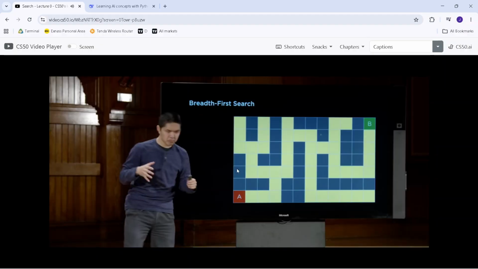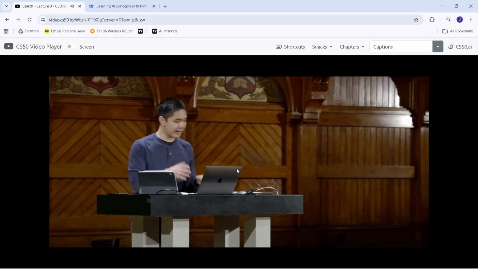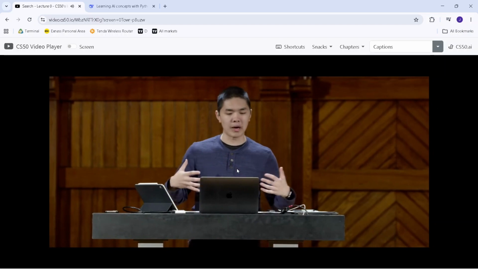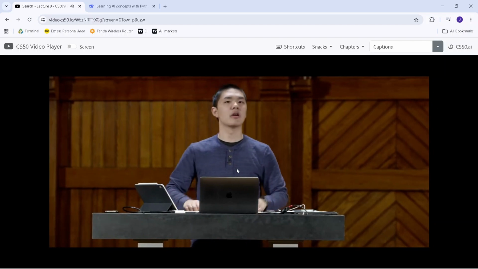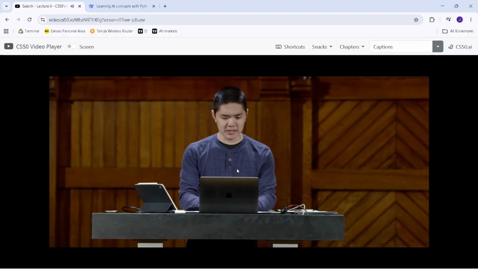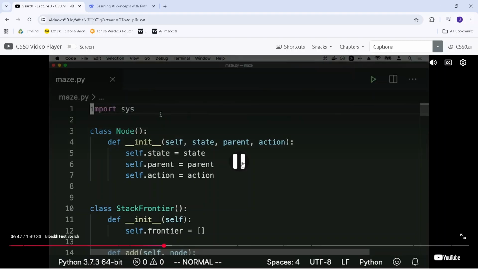the case. So now let's actually turn our attention to some code. Look at the code that we could actually write in order to implement something like depth first search or breadth first search in the context of solving a maze, for example. So I'll go ahead and go into my terminal. And what I have here inside of maze.py is an implementation of this same idea of maze solving.